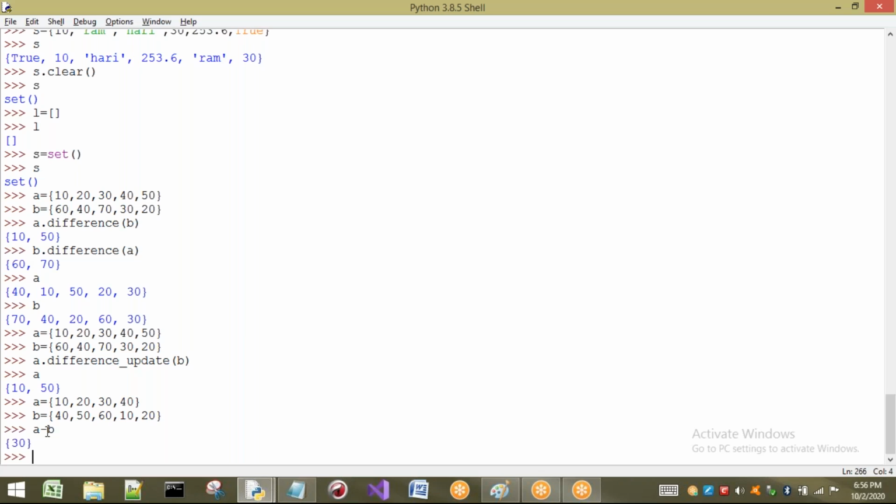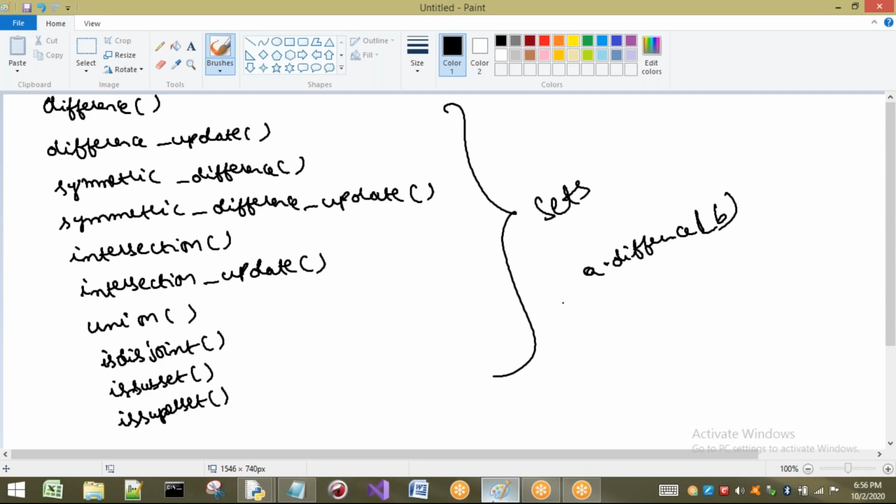We are talking about symmetric difference. First I want to discuss what is meant by a symmetric difference, because we know about the difference, but we may not know about the symmetric difference. I will give you a clear idea about that. This method is going to give you the symmetric difference between some sets A and B.